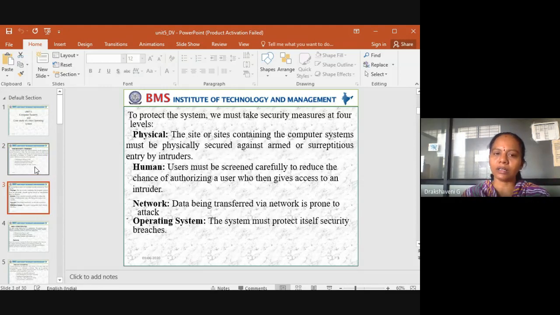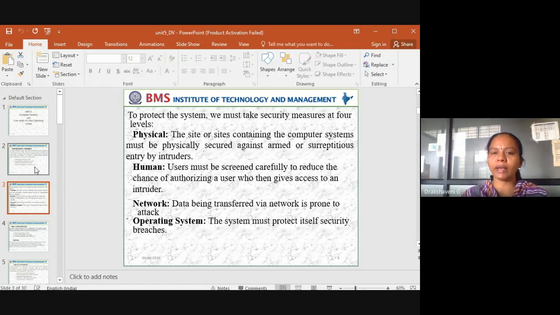Then to protect the system, how do we protect? We must take security measures. What are the security measures we can take? We have 4 levels: one is physical, one is human, another one is network, and another one is the operating system, to protect our system.